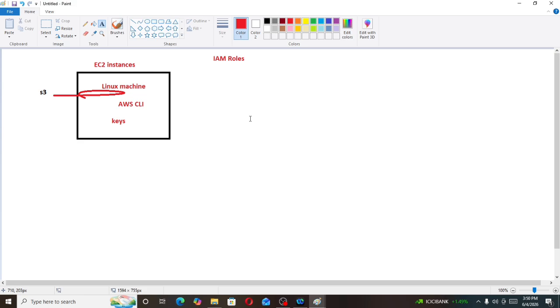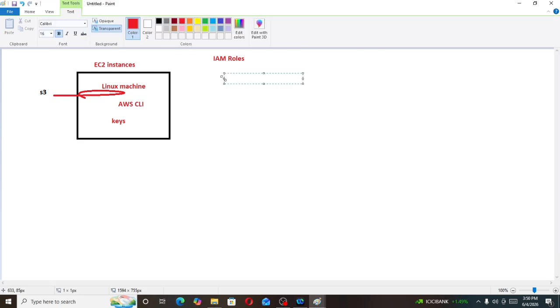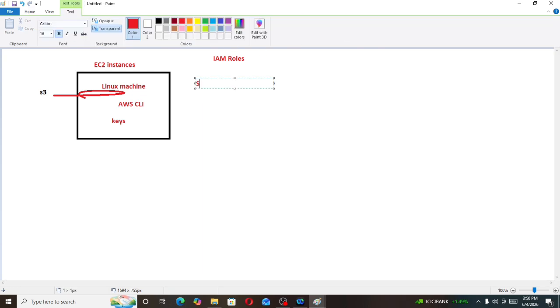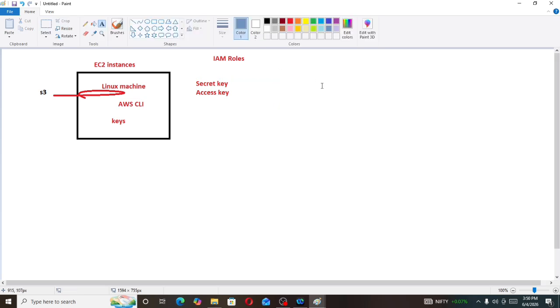Now to configure this AWS command line interface, I need to use keys. There are two types of keys: one is the secret key and the other is the access key. So I can configure the AWS command line interface using secret keys and access keys.